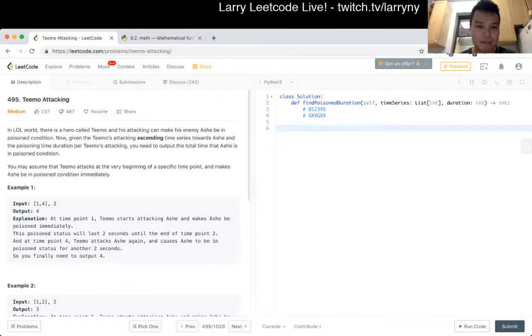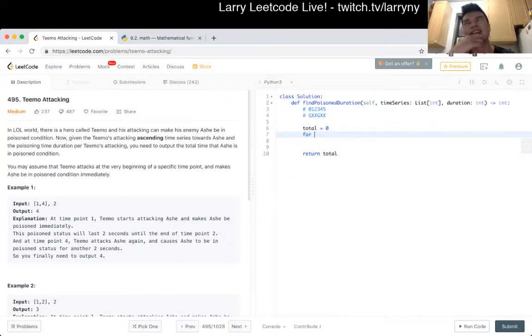Okay, cool. How do I want to code this? If it's already sorted, then I think we could just do a literal one-pass through the time series. There'll be some math around edge cases, but it should be okay. So total is what we want to return.